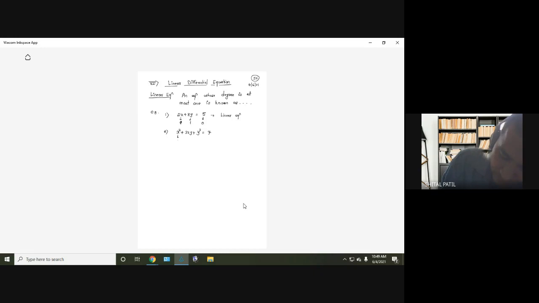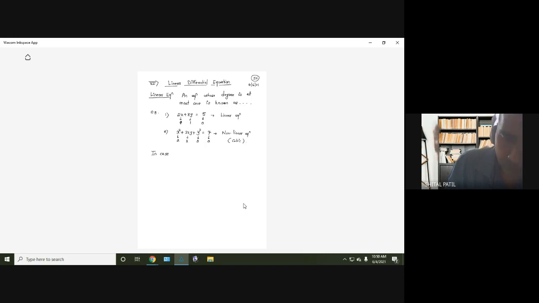x square plus 3xy plus y cube equal to 7. What is the degree of the first term? 2. Degree of the second term: degree of x is 1, degree of y is 1, so 2. Third term: 3. Constant: 0. So non-linear. Or cubic, the highest degree is 3, so it is a cubic equation.